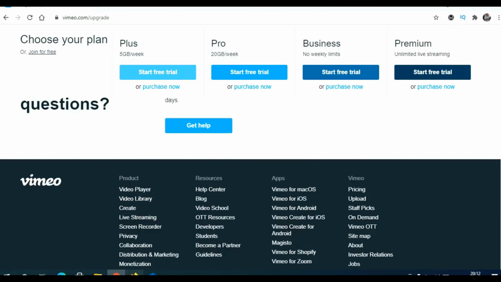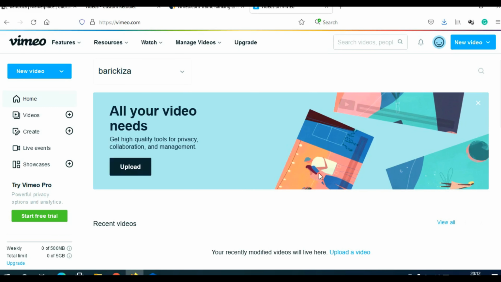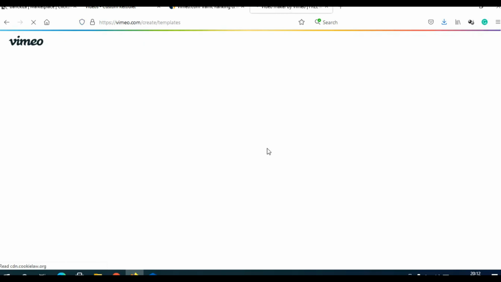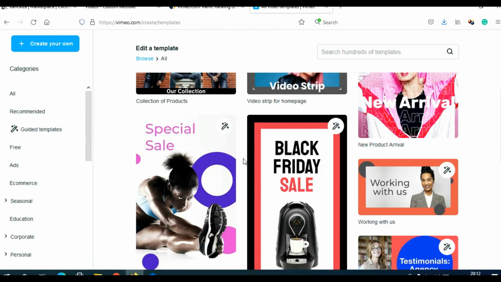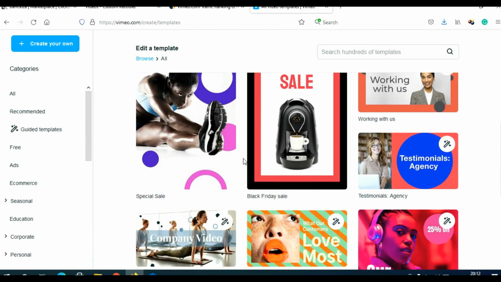And after you register, you will come to your Vimeo dashboard, and it looks like this. And now you actually need to upload a video. You can click here new video, and when you click here you can upload a video, you can create a video, and you can go live. And when you click here on create video, you can create your video with Vimeo Video Maker totally free. And here you can see different kinds of templates that they are offering you to create your videos.